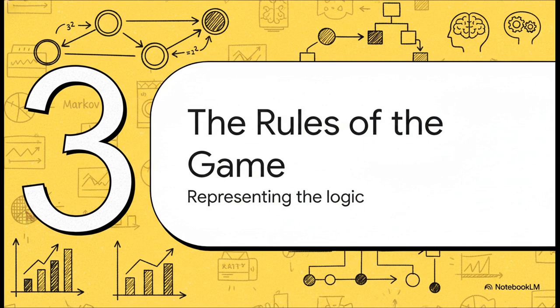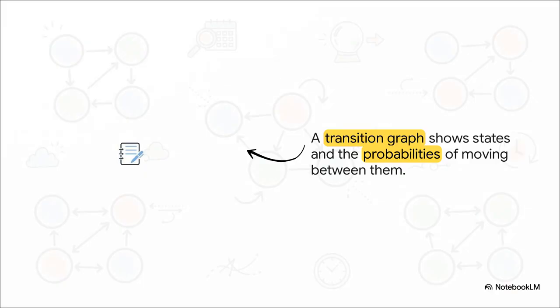Well, that brings us to section 3, the rules of the game, where we're going to build the engine for our predictions. We can actually map this whole system out in what's called a transition graph. Each circle is a state, so a discount level, and the arrows show the odds of moving between them. For instance, if you're at state 1, the 25% discount, there's a 3 in 4 chance of moving up to state 2, and a 1 in 4 chance of dropping back to state 0 if you make a claim. This is a complete visual map of every possible outcome.